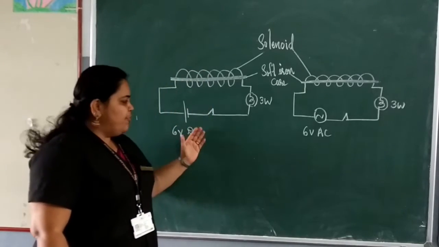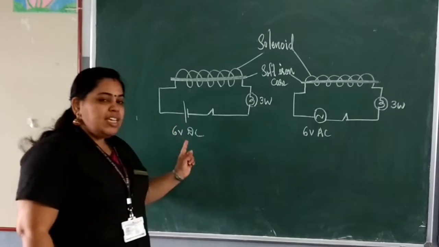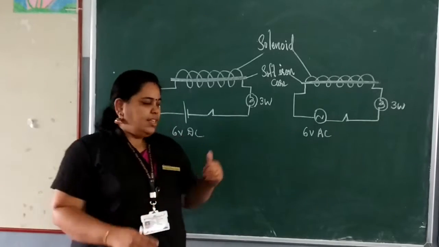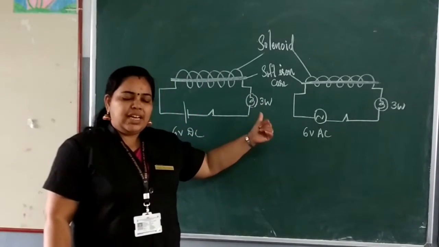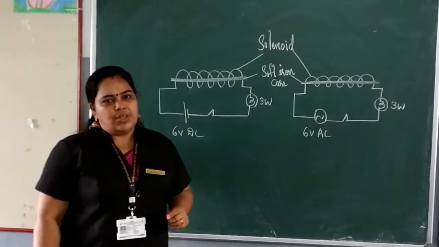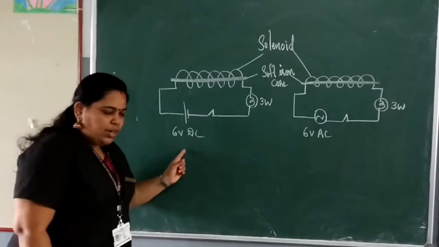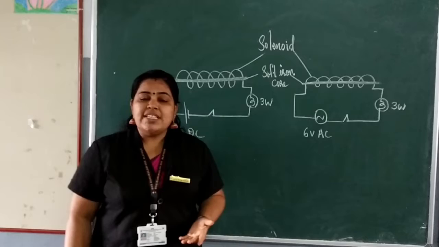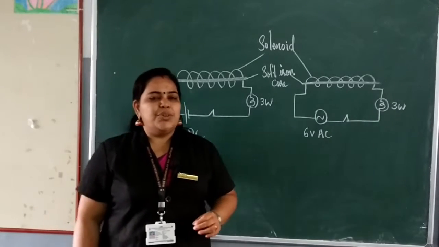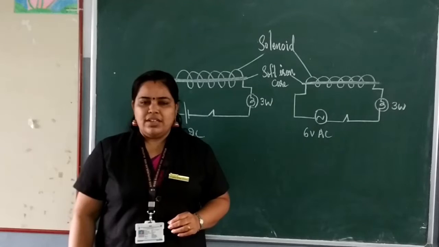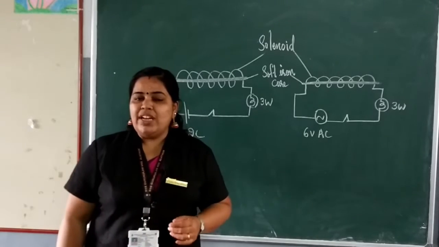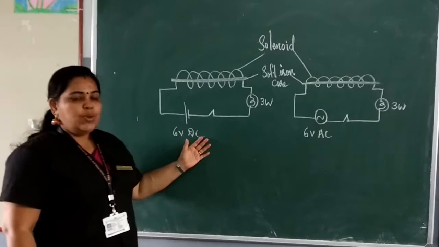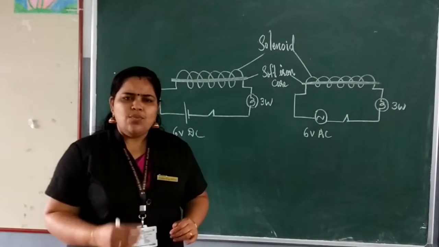Okay. So, take the first circuit where you have connected a 6-volt DC. Now, when the switch is on, what happens? The current starts flowing through this circuit. And what is developed around the solenoid? A magnetic field is developed around the solenoid. Is this magnetic field changing in this case? No, isn't it? The magnetic field is not changing.